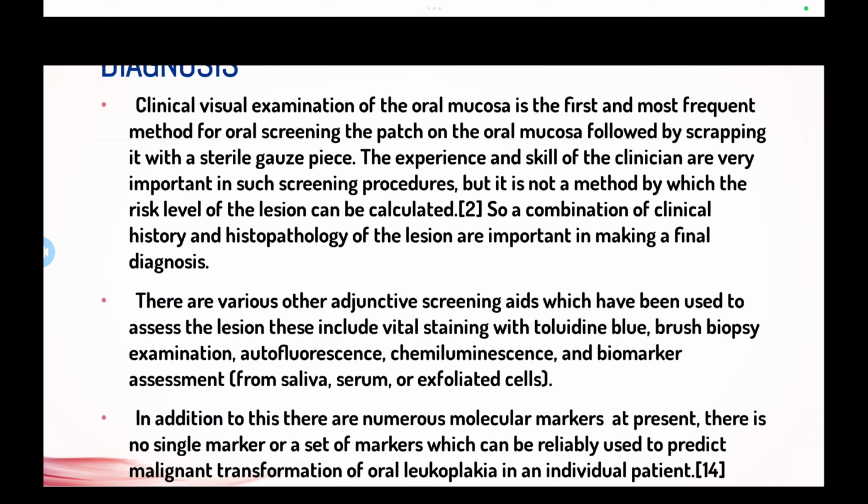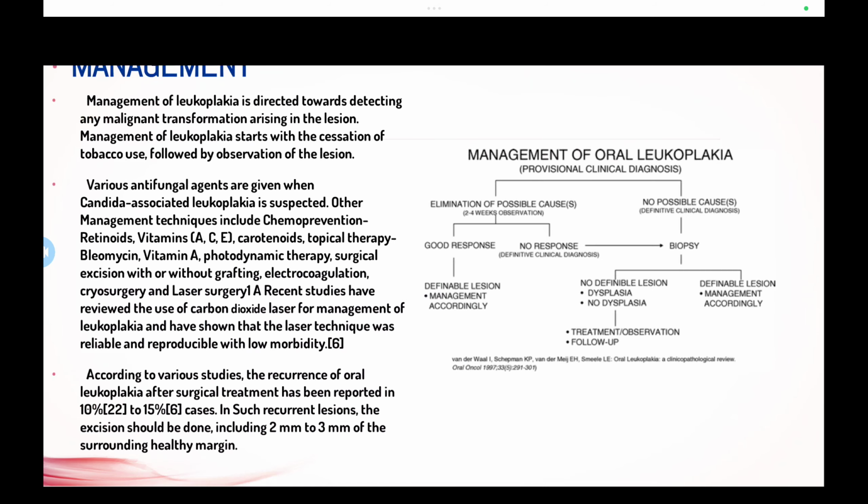The other methods are vital staining with toluidine blue, brush biopsy examination, autofluorescence, chemiluminescence, and biomarker assessment from saliva, serum, or exfoliated cells. There are numerous molecular markers at present, but there is no single marker or set of markers which can reliably predict malignant transformation of oral leukoplakia in any individual patient.